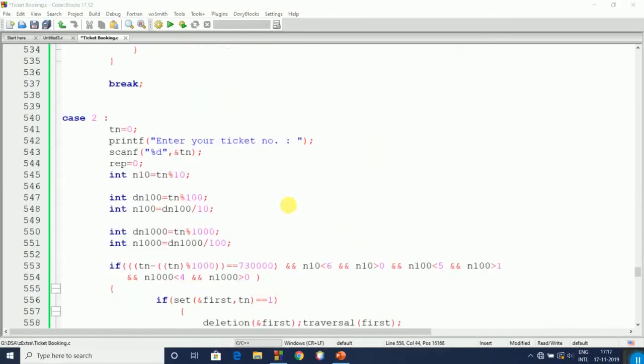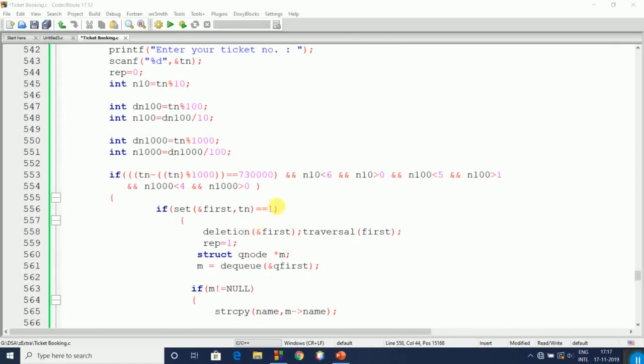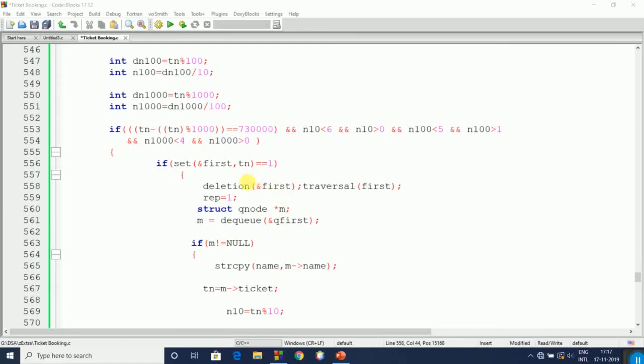Then it will break. If the user wants to cancel the ticket, then it will ask to enter the ticket number. Then it will calculate N10, N100 and N1000. Now it will check the code word is 730000 and seat is in between 0 and 6, destination point is in between 1 and 5 and boarding point is in between 0 and 4. Then it will go inside and set that ticket at the first node, then it will call the deletion function.